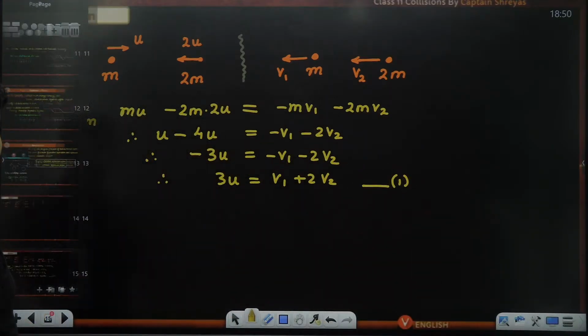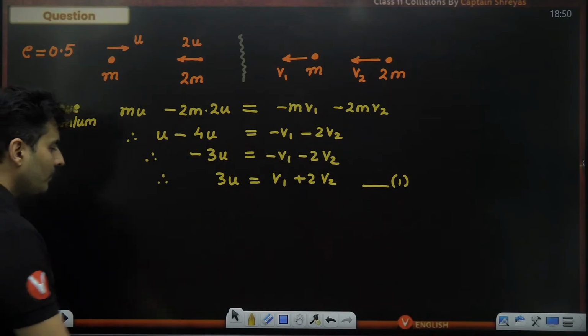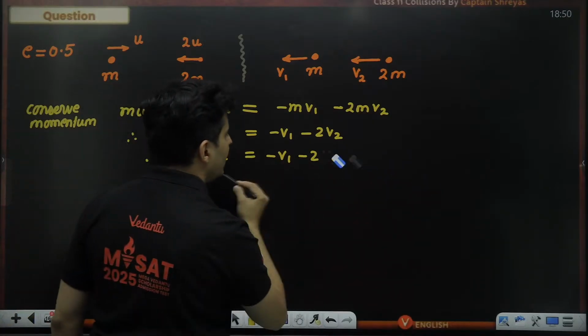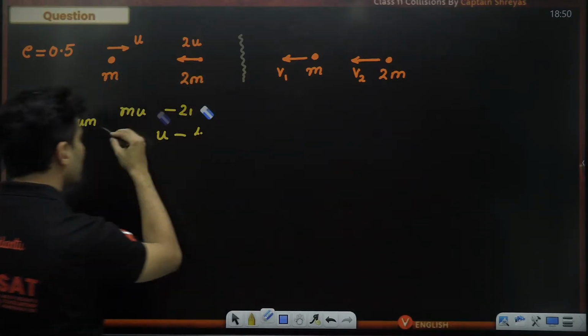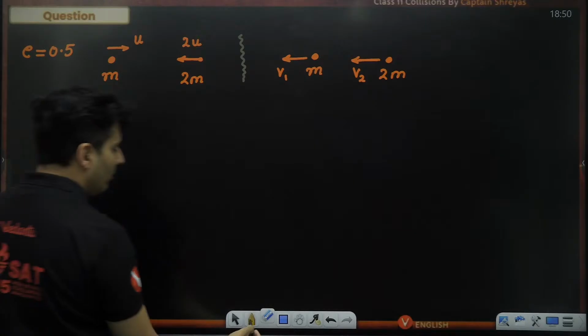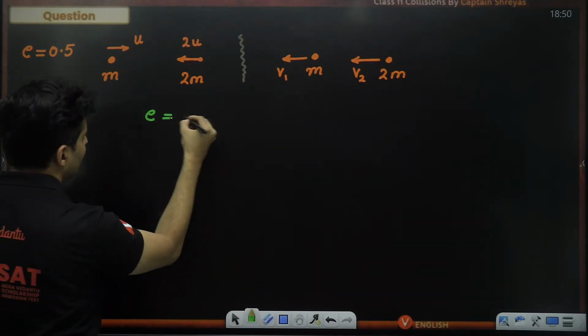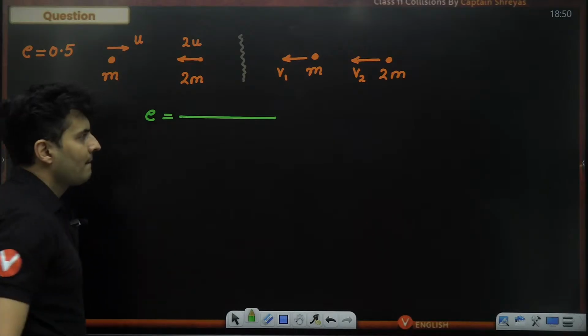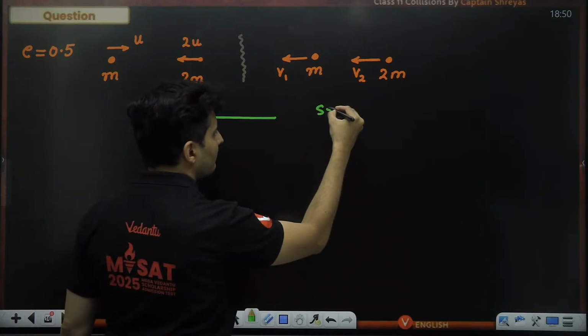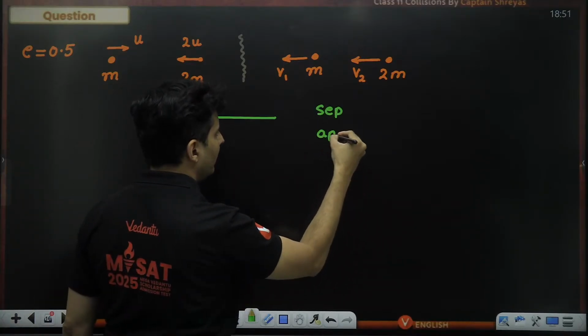Now let's think, can we write something else also? Yes, we have not yet used the coefficient of restitution. So how about using that? So E is 0.5 and E is nothing but separation by approach. E is nothing but relative speed of separation over relative speed of approach.